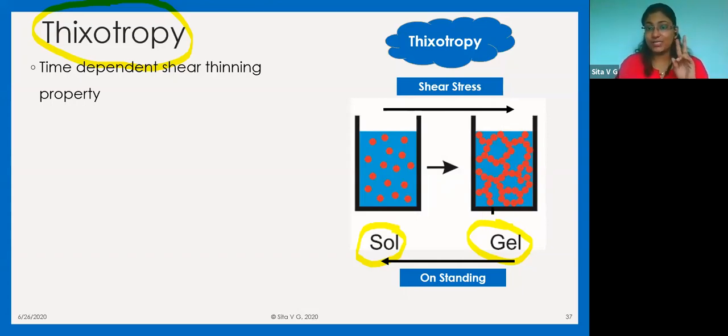So there is a difference: stress-induced shear thickening property, or time-dependent shear thinning property. Okay.